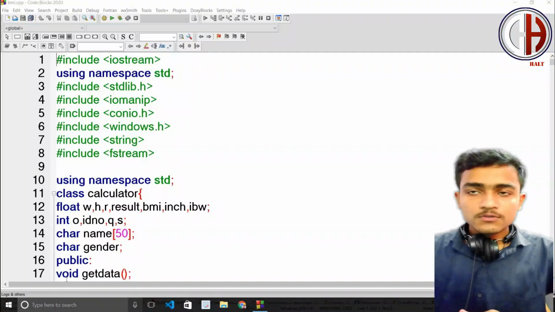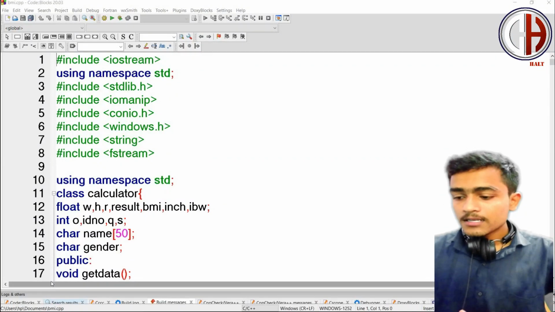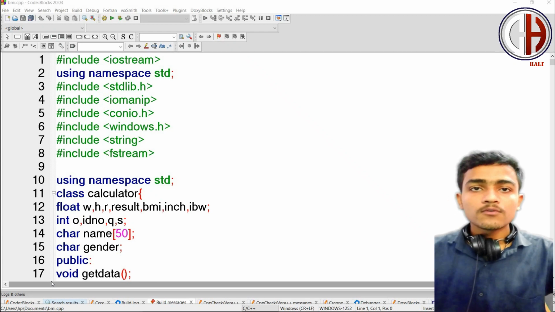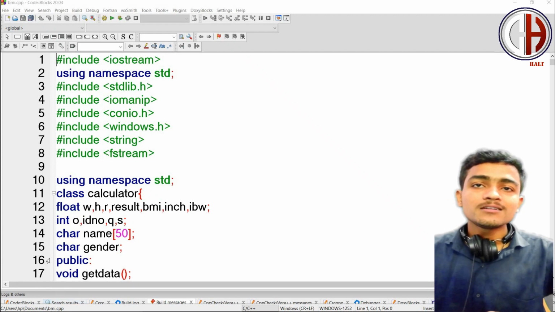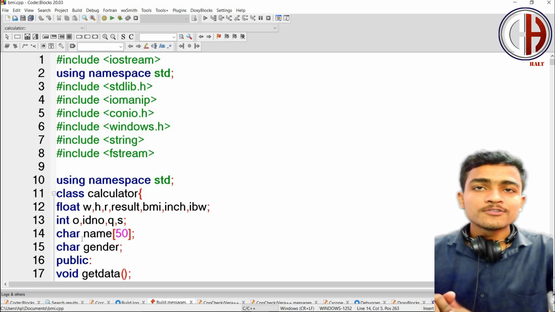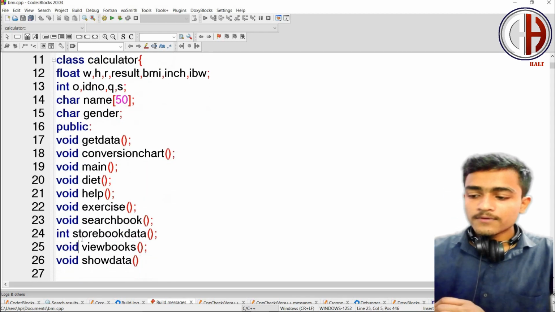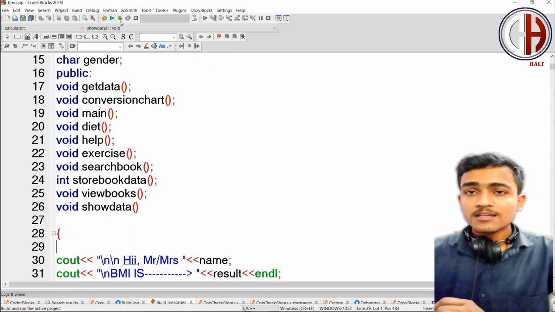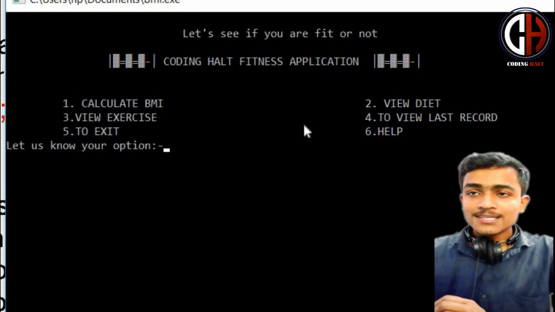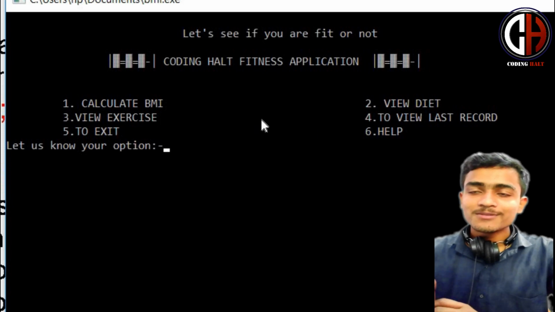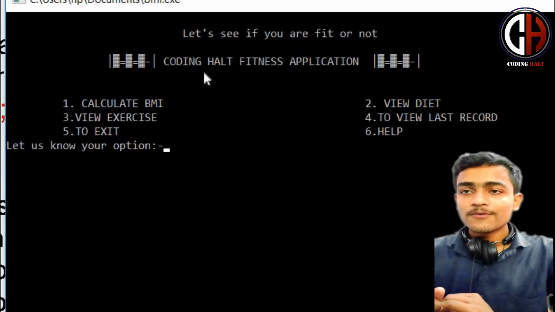So let's start. I am on my computer screen. You can see a few lines of code in C++ programming. Let me run the program to show you the practical demonstration. It will take some time because the code is approximately 545 or 560 lines. So here it comes. Let's see if you are fit or not. This line motivates me more.